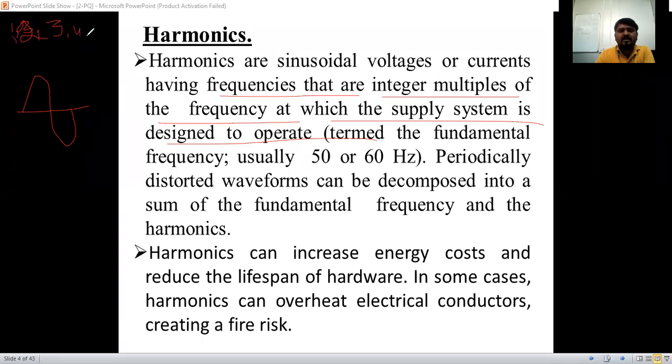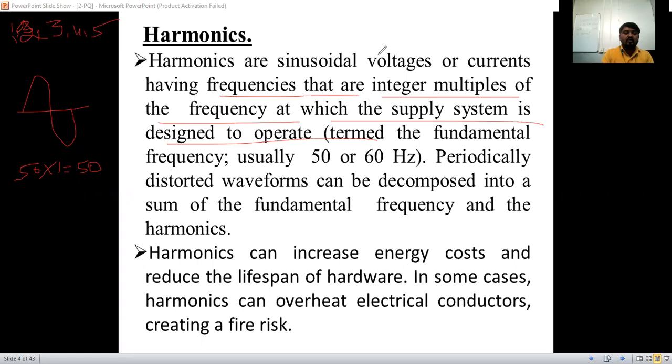So what do these integer multiples mean? I will tell you. What is our fundamental frequency? 50 hertz is our fundamental frequency. The 50 hertz at which the system is operating, that we also consider, into 1 is nothing but 50. This is the first harmonic. There is no distortion, clean sine waves we are going to use.